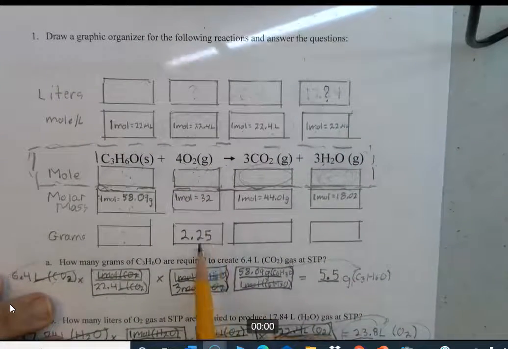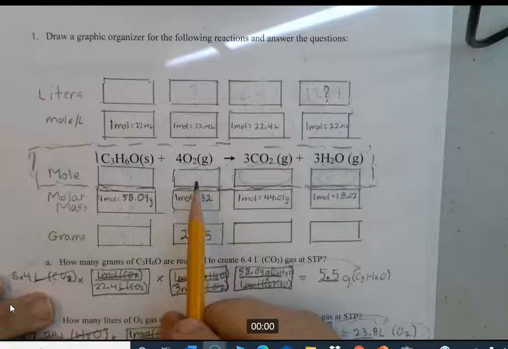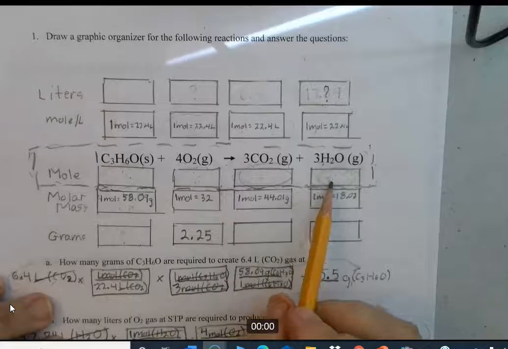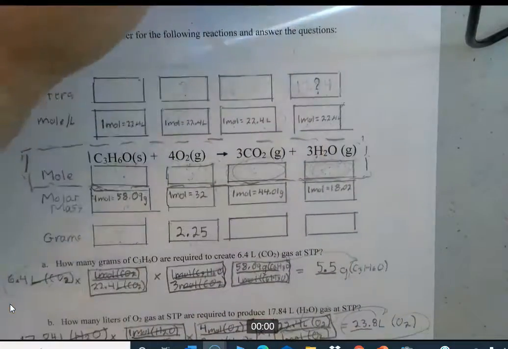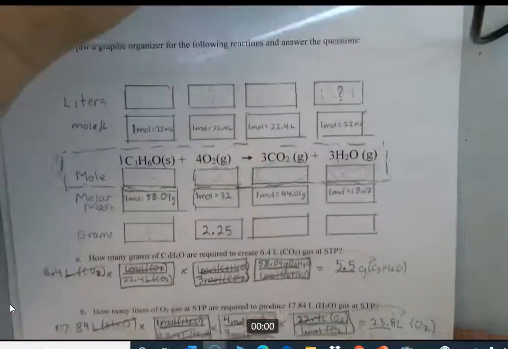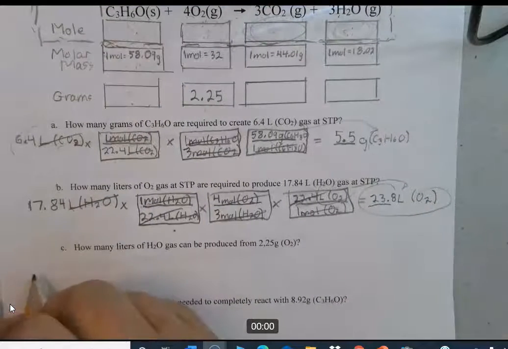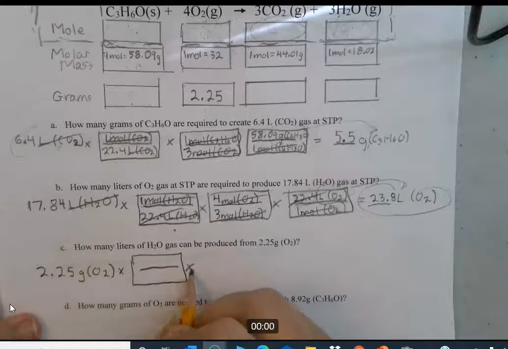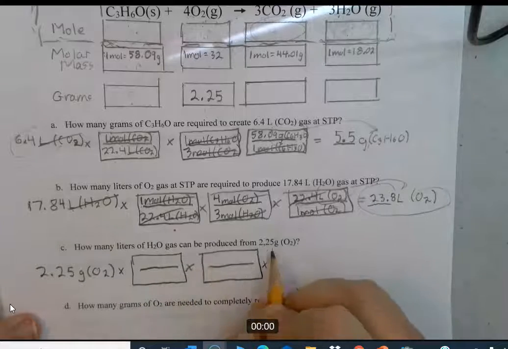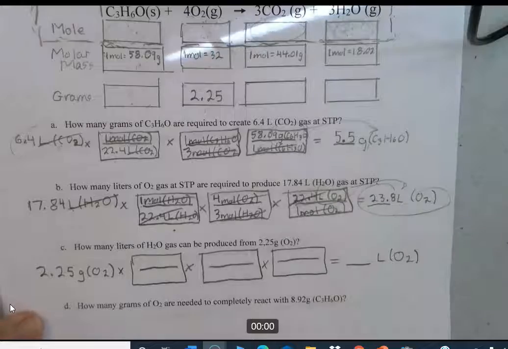Okay, so the path is I have to go through molar mass to get into moles, then go across moles to moles, and then come back out through liters to get the final answer. So go ahead and set that up, and I'll set it up quietly, and we'll see what we come out with here. Okay, so there we go.